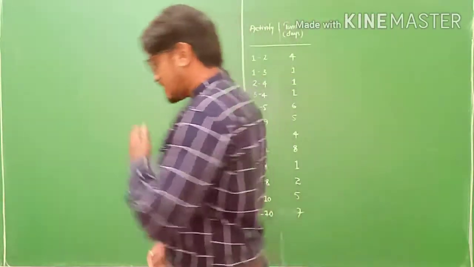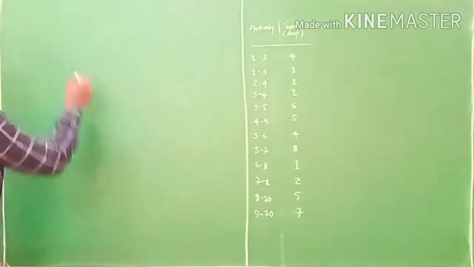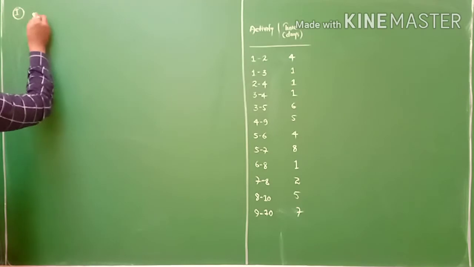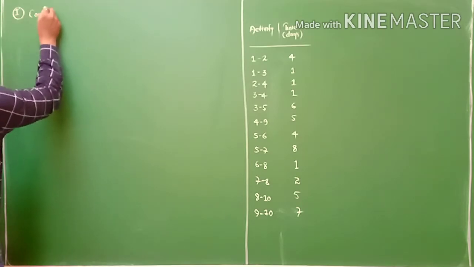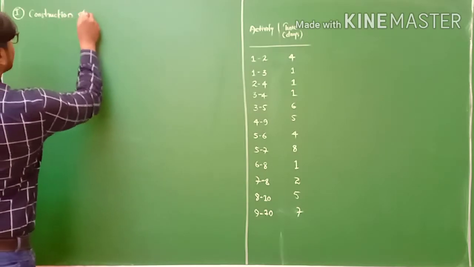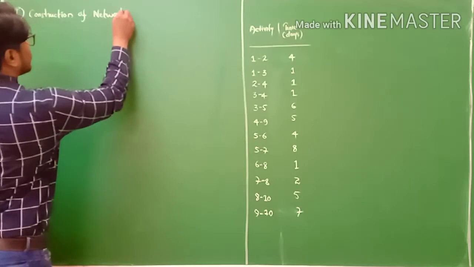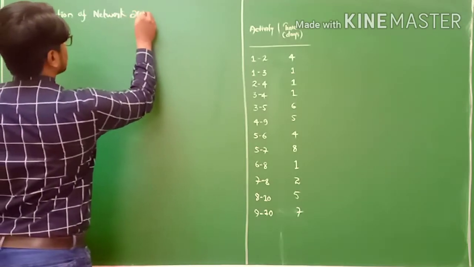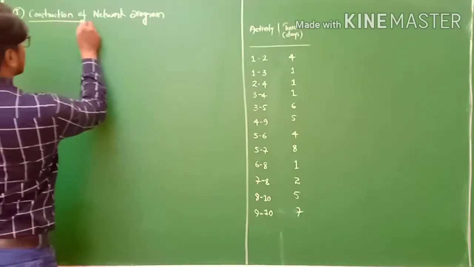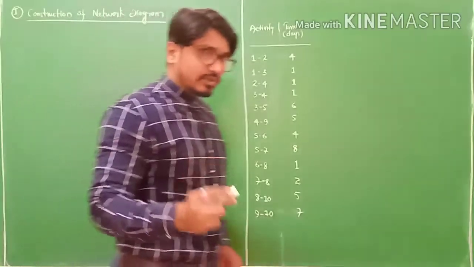Now, the first thing I write on the board is number 1: construction of network diagram. So how to construct a network diagram?